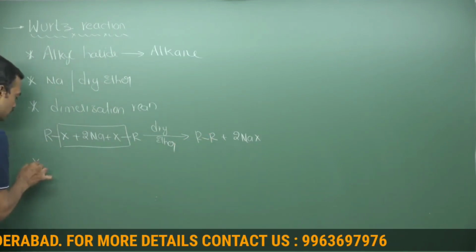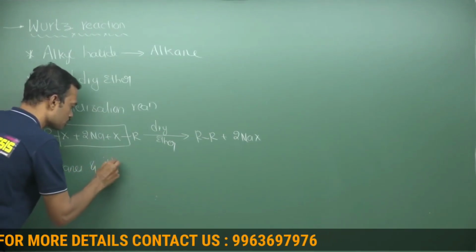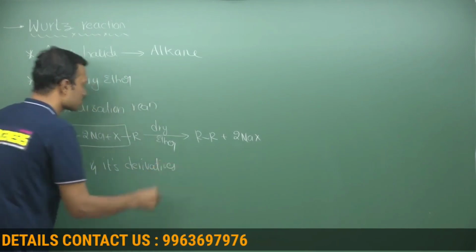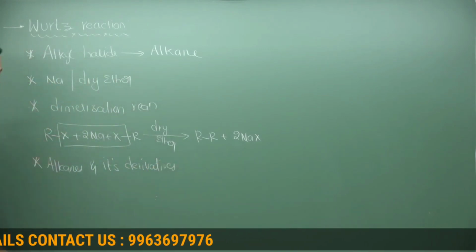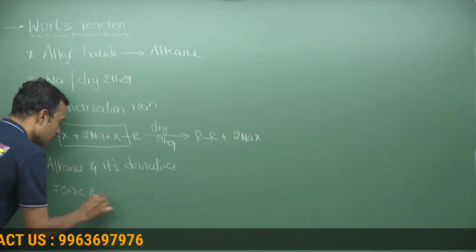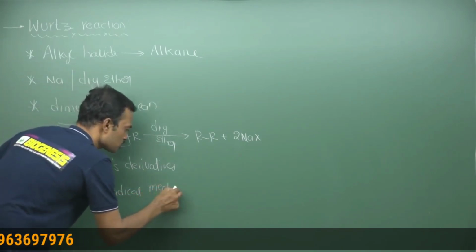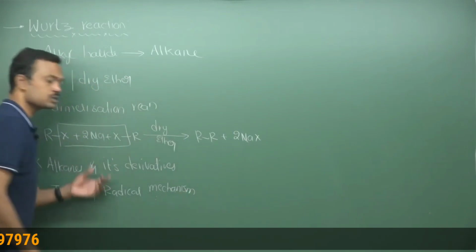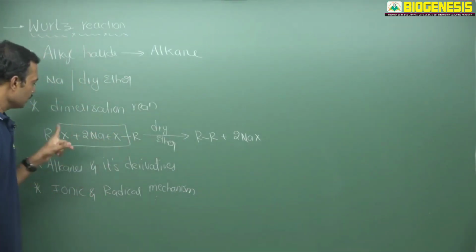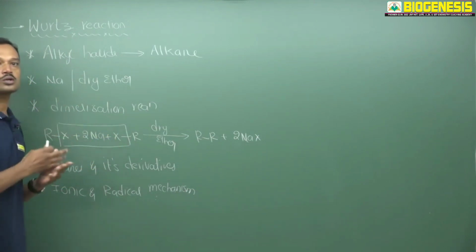So in this reaction we can prepare, in most cases, alkanes and their derivatives. It is a dimerization reaction, and mostly ionic as well as radical mechanisms are involved. Two mechanisms are possible here: one is the ionic mechanism, the other is the radical mechanism. Here we should take two symmetric alkyl halides; if they are symmetric, that is called Wurtz reaction. If they are unsymmetric, that is called cross Wurtz reaction.